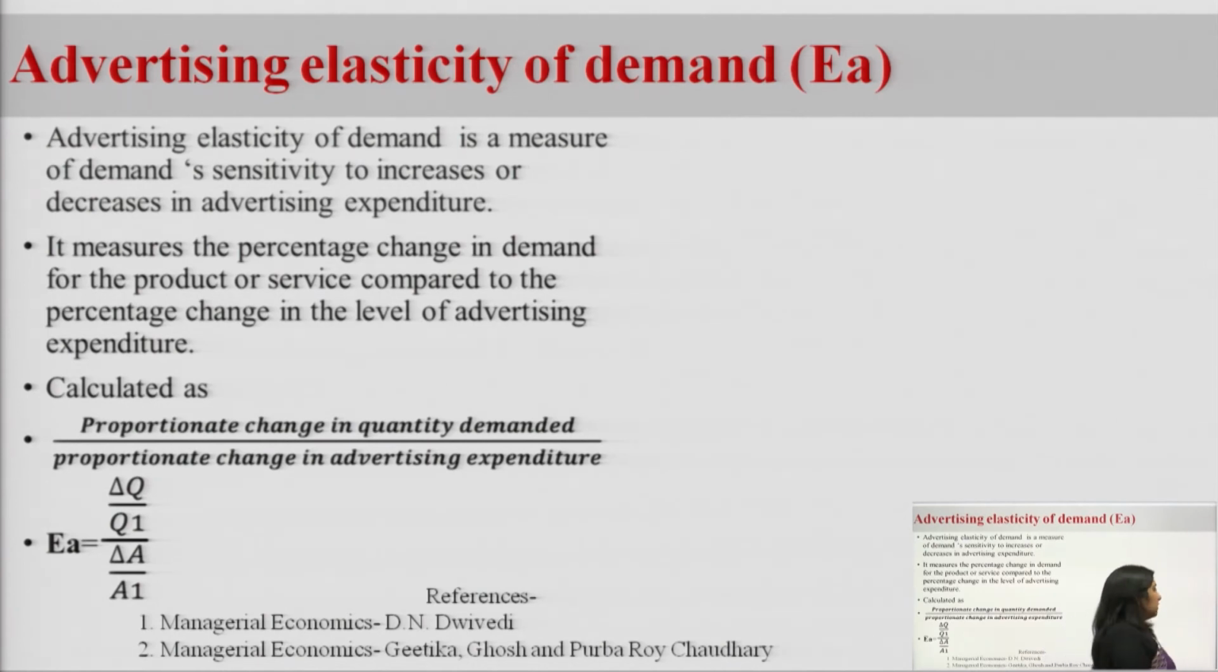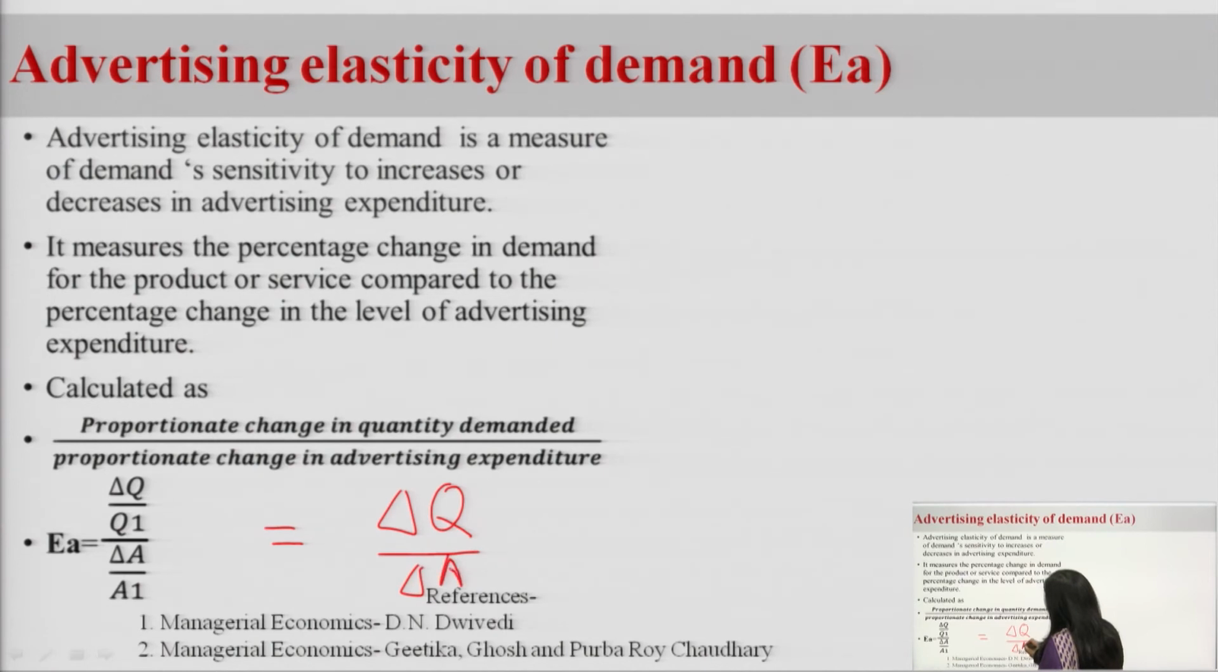If we take this equation, it will be equal to delta Q upon delta A into A upon Q. What is delta Q? Change in the demand. What is delta A? Change in the advertisement expenditure. What is A? A is the original advertisement expenditure, Q is the original quantity demanded or original sales. Here the demand is taken as a change in the sales.